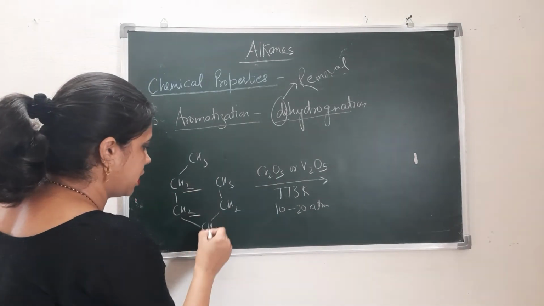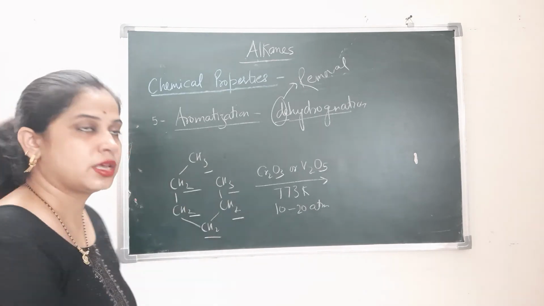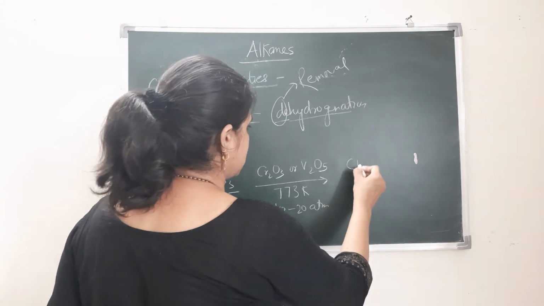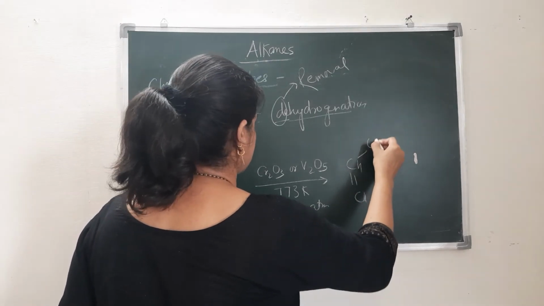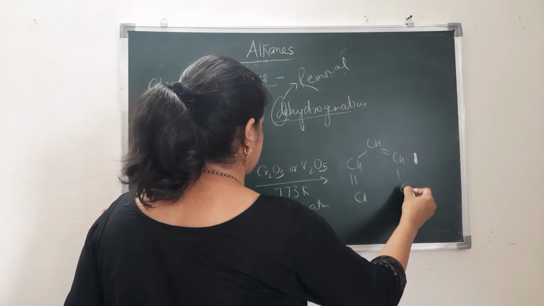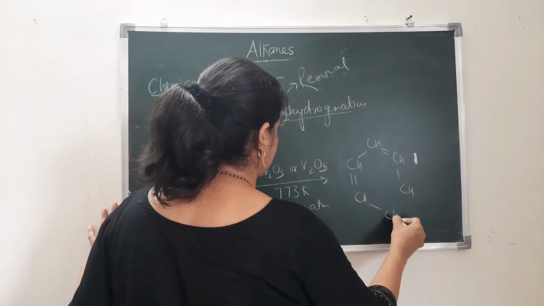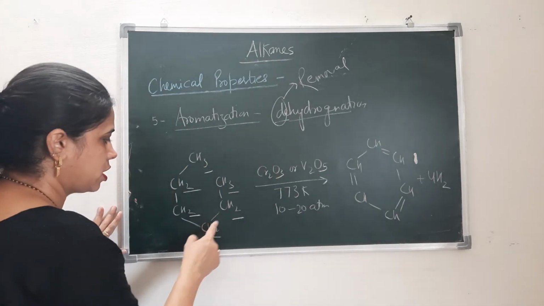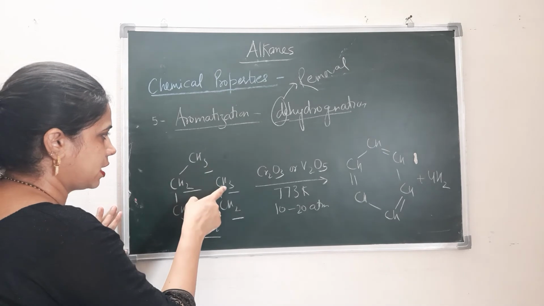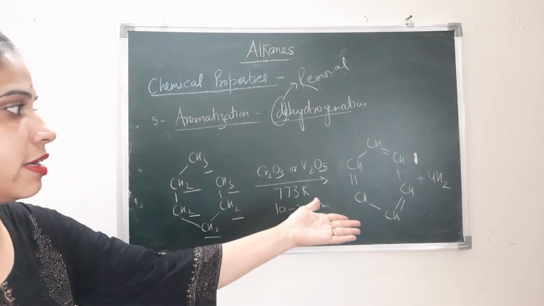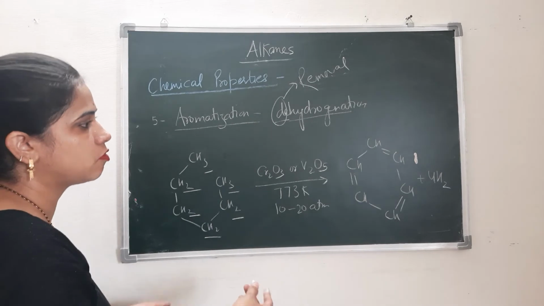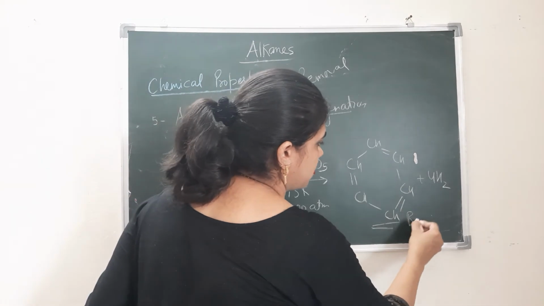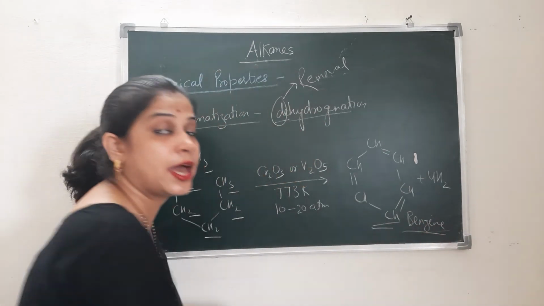So from here hydrogen will be removed and double bonding occurs between the carbons, CH double bond CH, C double bond CH, this way, and 4H2. 8 hydrogens will be released, 4H2 in the form of hydrogen gas, and in this process there is formation of benzene, which is an aromatic compound.